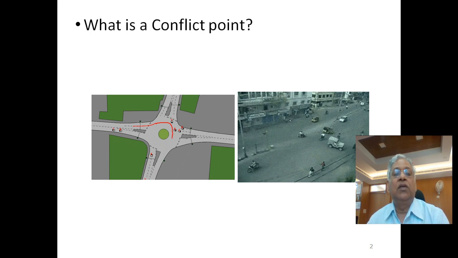Now similarly, in this case on the right side, a vehicle which is making a right turn here will cross the path of these streams and that becomes a conflict here.